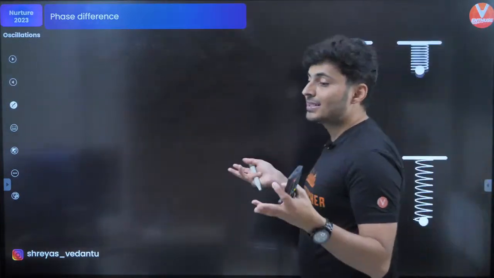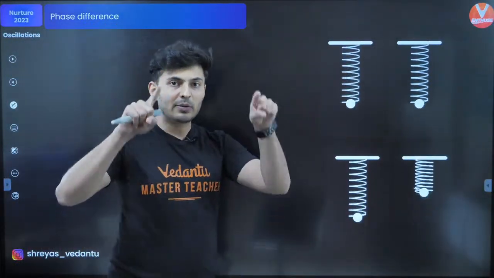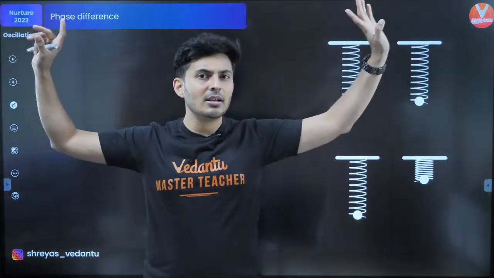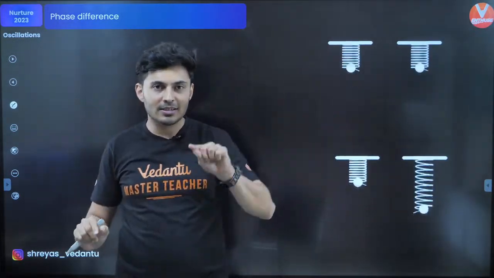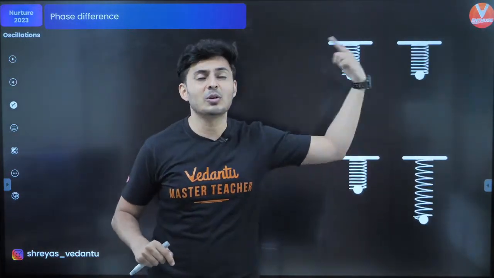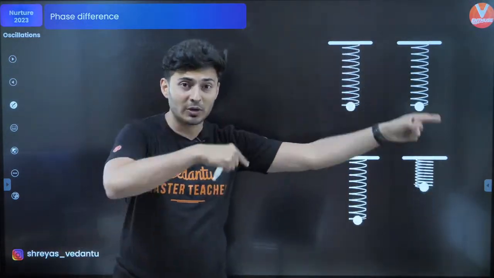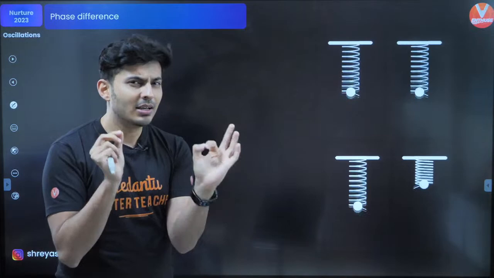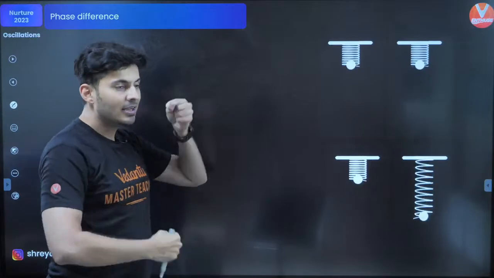Now, what is the meaning of phase difference? Two particles might be performing SHM. Each SHM has an imaginary space, called the phase diagram or phase space, where a particle performs circular motion, whose shadow is the SHM. Imagine two SHMs, there will be two circular motions. Both circular motions will be moving, but it's not necessary that they move simultaneously. There could be some delay in their movement.